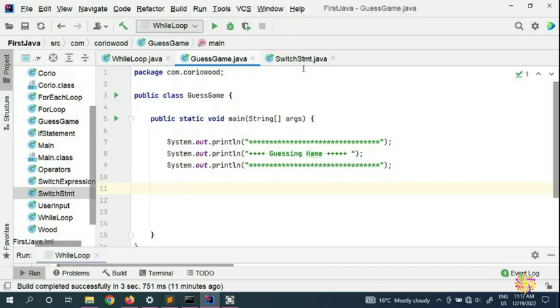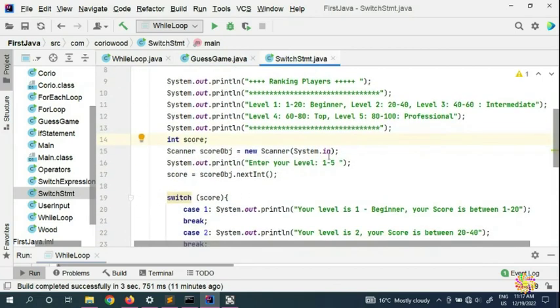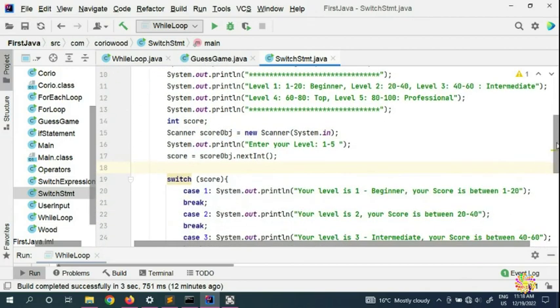Just like Scanner, it has a special inbuilt function that generates a random number for us, and you need to guess whatever the system provides. If you're right, you keep playing. If you're wrong, the system is going to kick you out. We can do that with the help of a while loop.